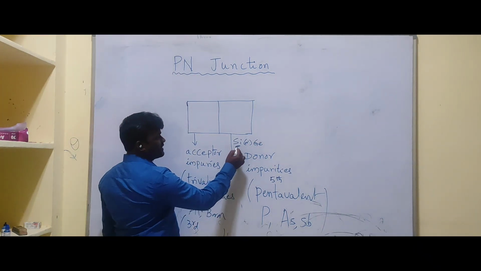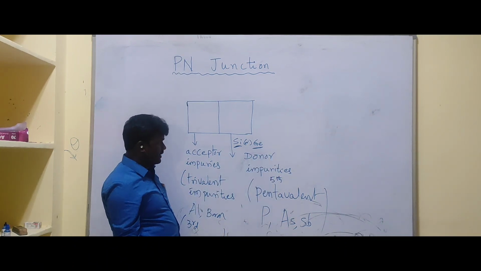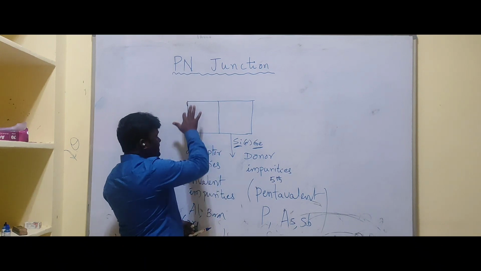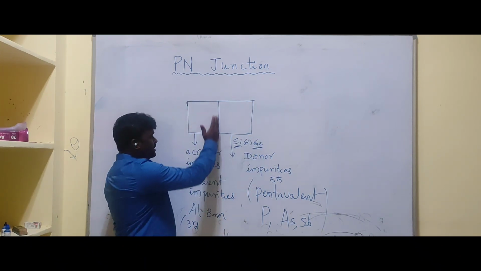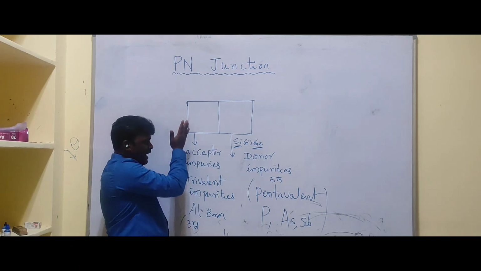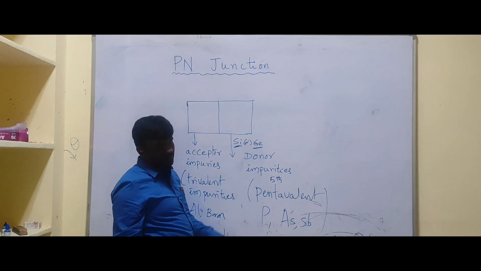Basically, silicon and germanium are our semiconductor materials. If I consider a silicon or germanium crystal like this, one side of the region is doped with acceptor impurities and the remaining side is doped with donor impurities.